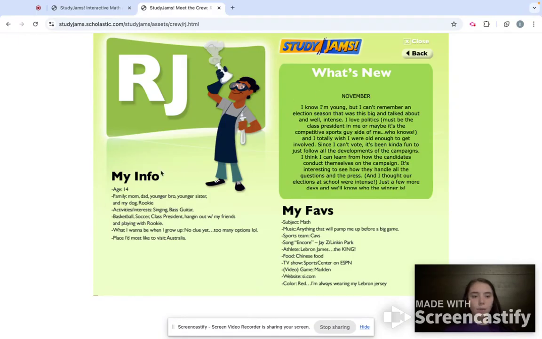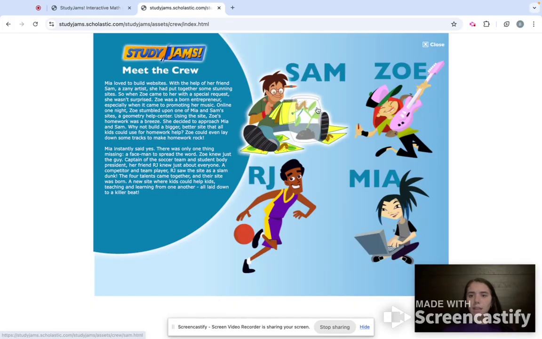It tells us that he's 14, tells us about his family, the sports he likes, his favorite things. And it does the same for Sam, Zoe, and Mia. And I just think that's a great way for students to connect. It's a really diverse group. Like RJ likes sports, Mia likes technology, Zoe likes music, and Sam seems to really like science. So that's just a way for students to connect with people that are like them.